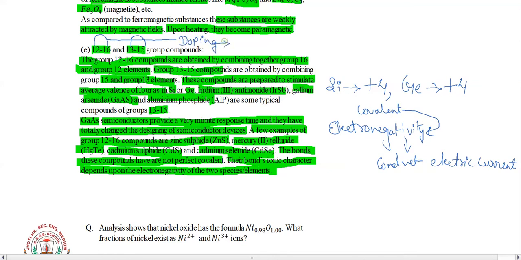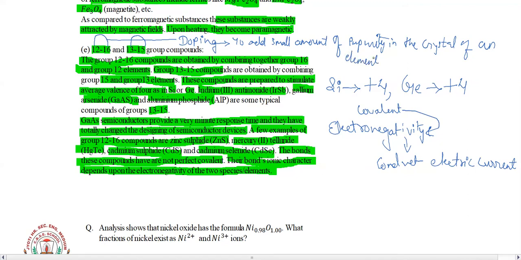Adding a small amount of impurity in the crystal of an element is called doping.